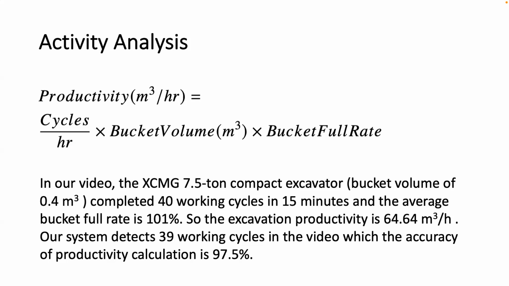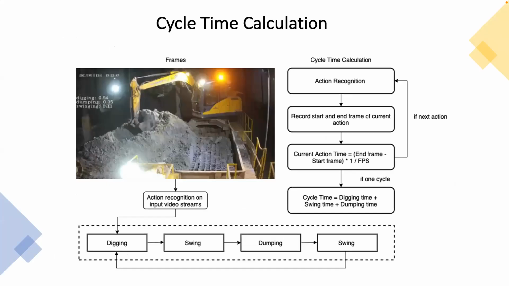in this scenario. The first step of cycle time calculation is action recognition. The time for each cycle is measured following the workflow in the figure. After the action recognition, each video frame's excavator action is labeled. Then we record the start and end frame of the current action. So the current action time equals the end frame minus the start frame, divided by the frames per second of the video.